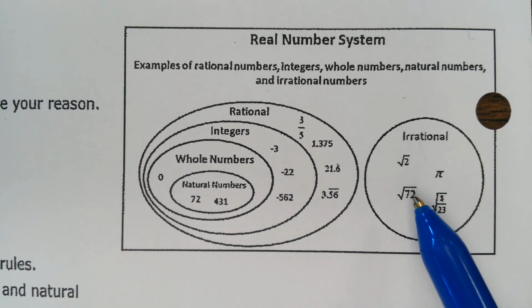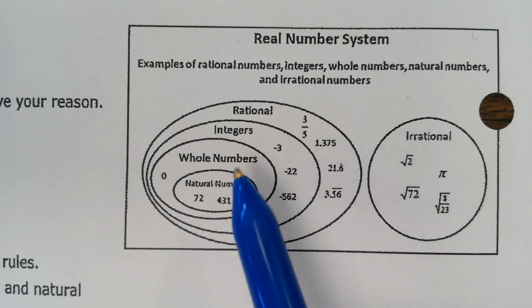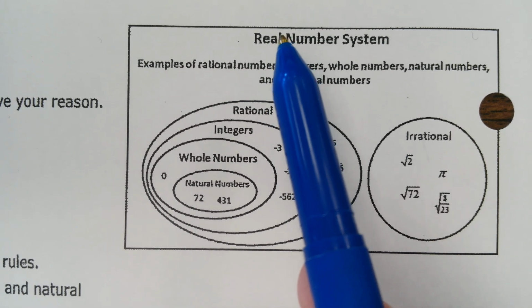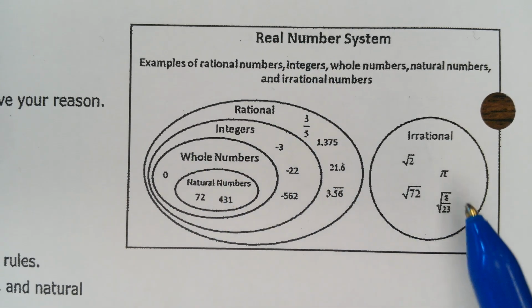What about root 72? Is that a real number? Who says root 72 is a real number? Who says no, it's not a real number? Remember, everything is real. So all of this. That was a tricky question.